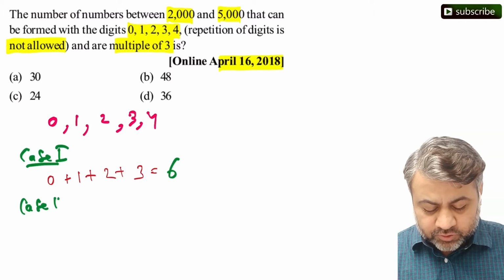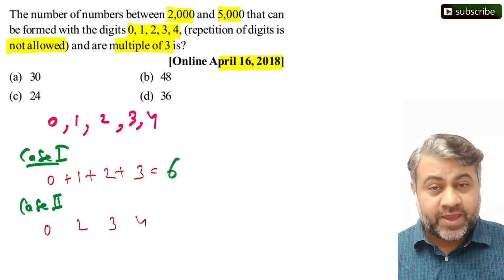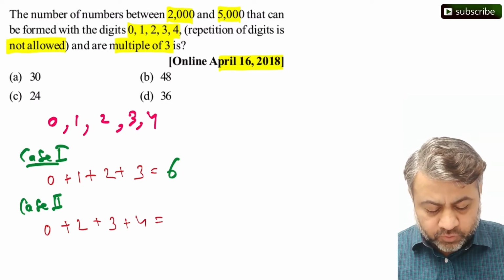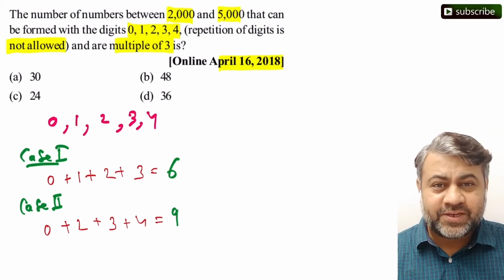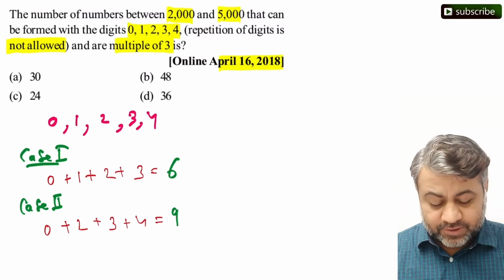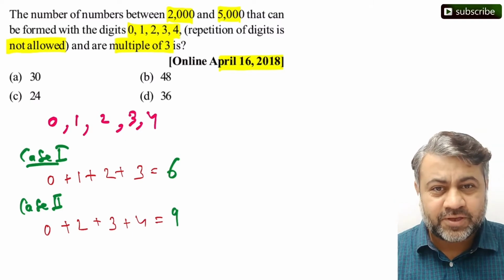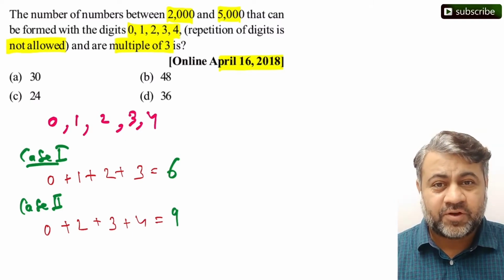Understand case 2 also very nicely. We can take 0, 2, 3, 4. Why? Again, the same reason. If you add 0 plus 2 plus 3 plus 4, you end up with 9, and 9 is also a multiple of 3. So there are basically two different ways in which we can select digits such that the sum of these digits is divisible by 3. But how many different numbers can we form out of this?